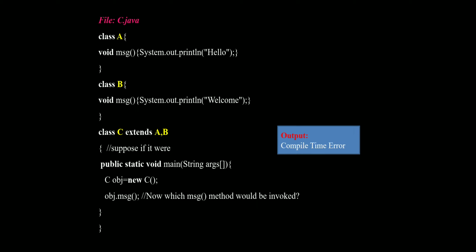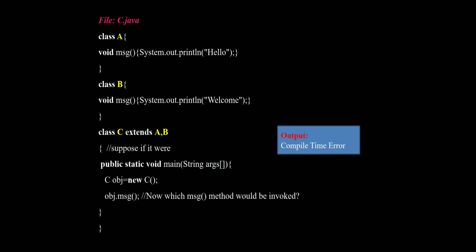A class also has the same method, and the B class also has the same method, that is message. In the C class, we extend both the A and B class properties, and we also create the object. From that object we call the message method.